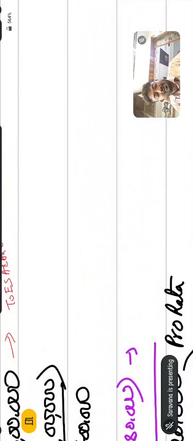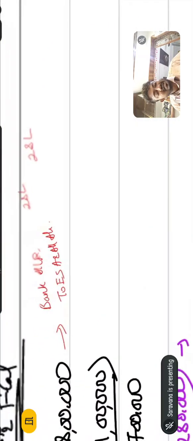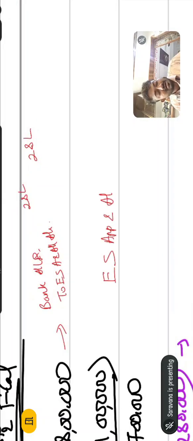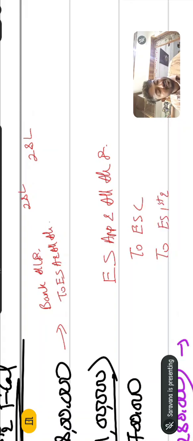Out of this 28 lakh, the journal entry is equity share application and allotment account debit to equity share capital, to equity share first and final call, to bank account. There are two ways to do.